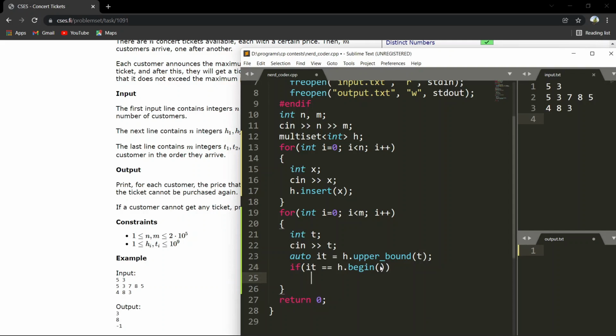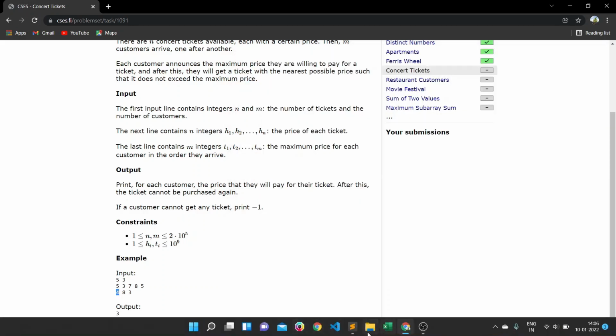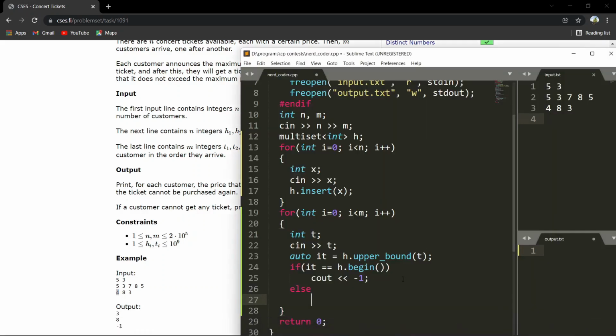So there is no ticket available for that customer. If the first element is itself greater than t, we cannot buy any ticket for that customer, so we will cout -1.